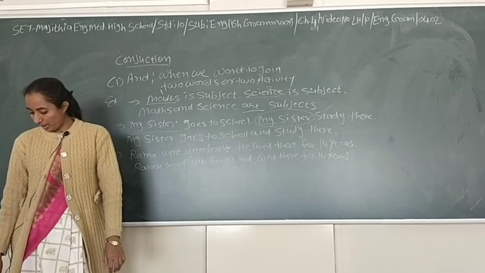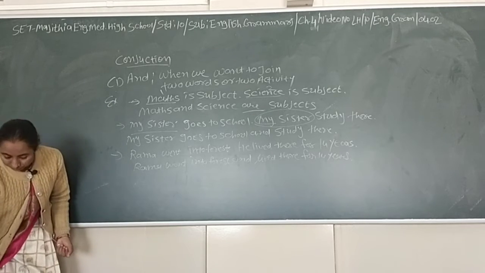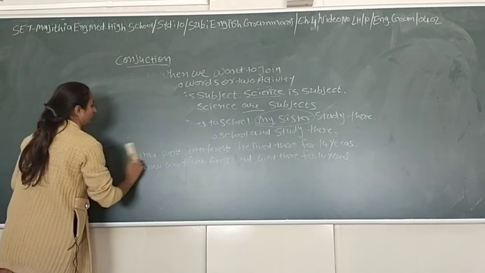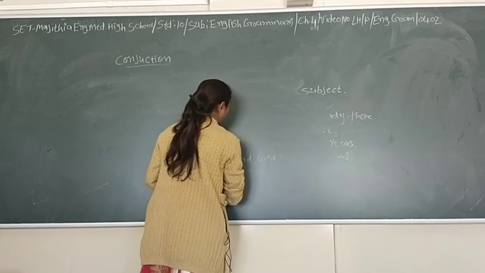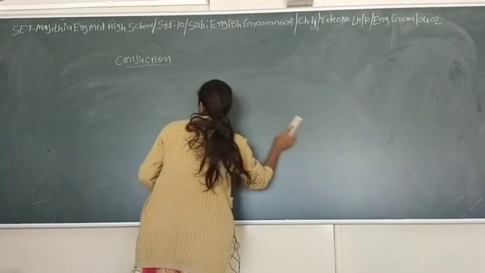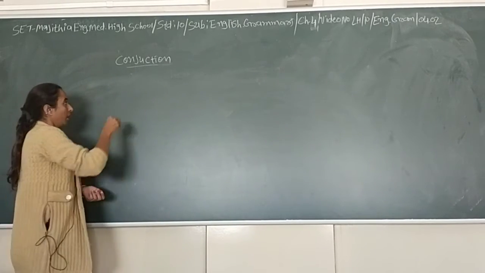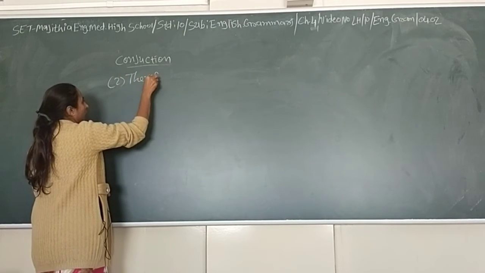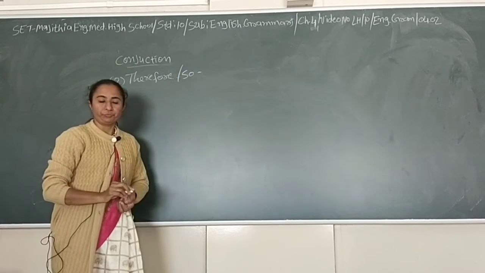If you have any problem, then raise your hand, otherwise we will go ahead. The second connective word is "therefore" or "so". Both are the same word.